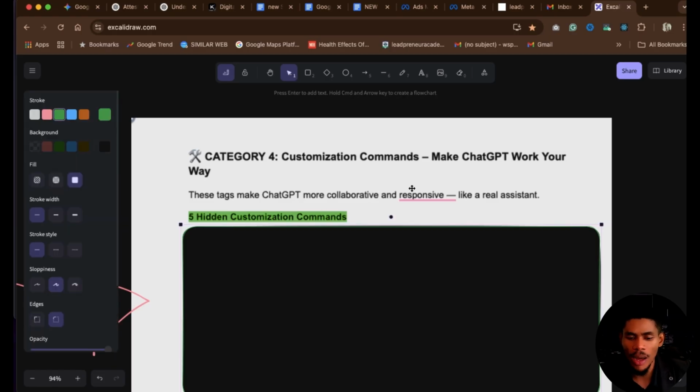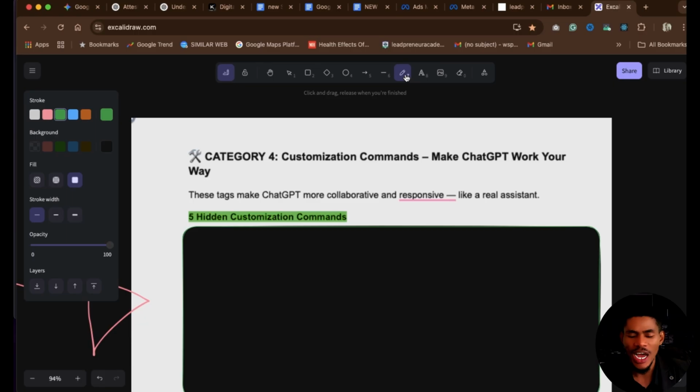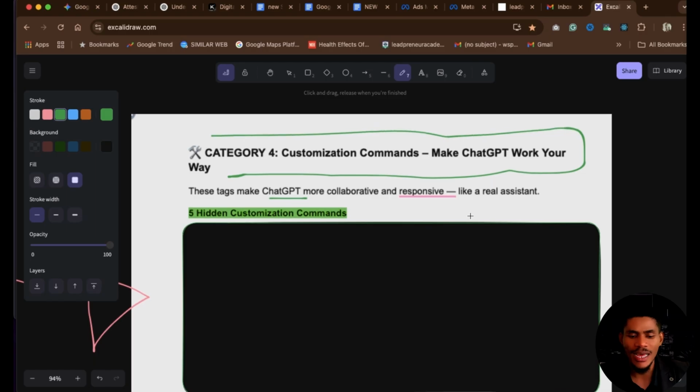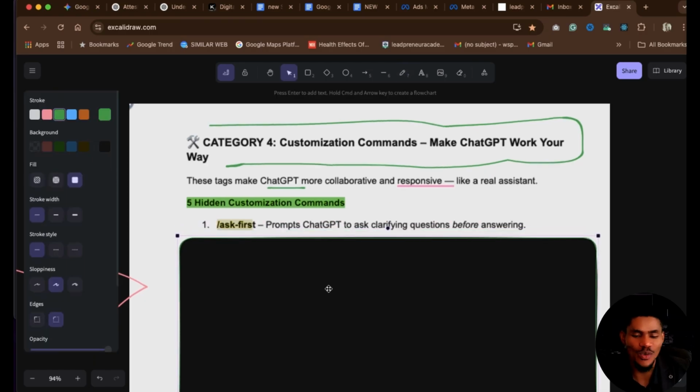So now, looking at category number 4, it is all about customization of the commands, where we have certain custom commands that make ChatGPT work in certain ways. Not the normal way, but differently because of the customization we are going to be giving ChatGPT. This time around, these tags make ChatGPT more collaborative and more responsive. We are doing things together with the AI, like a real assistant. Now, let me show you some of the commands you can use. The first command here is /ask first. When you use this command, magic happens. This command will prompt ChatGPT to ask clarifying questions before answering whatever you ask.